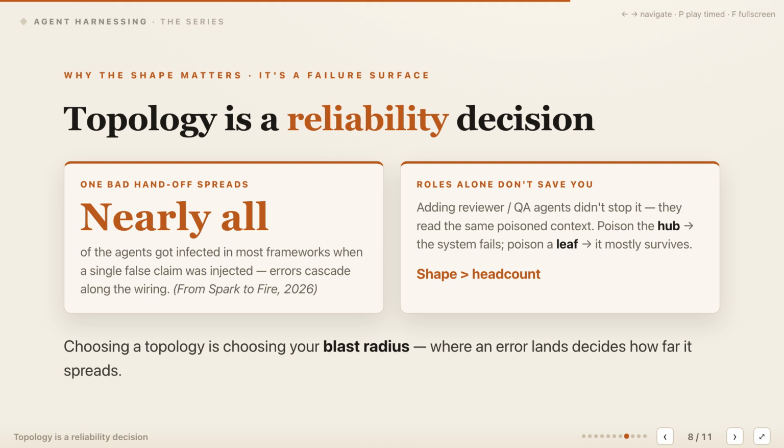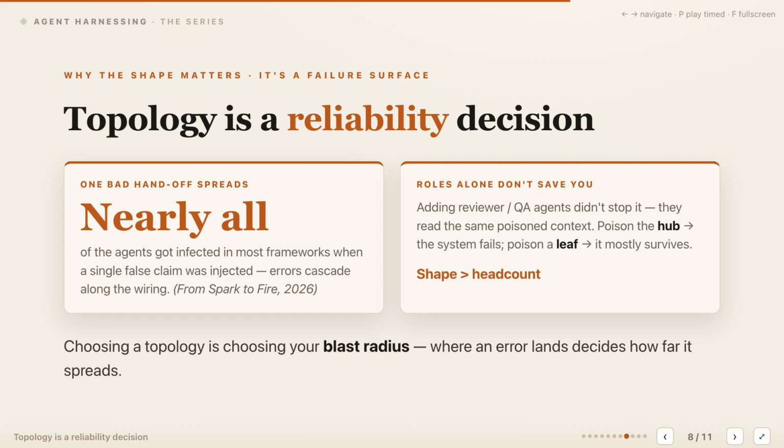Topology is also a reliability decision, because every communication path becomes part of the system's failure surface. The 2026 study from Spark to Fire injected one false claim into multi-agent systems and tracked how it spread. In most frameworks, nearly all agents became infected as the error followed their communication paths. Adding reviewer or quality assurance agents did not reliably stop the cascade because they consumed the same poisoned context they were checking.